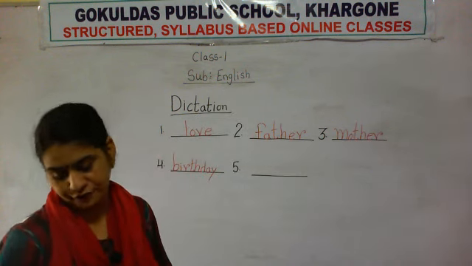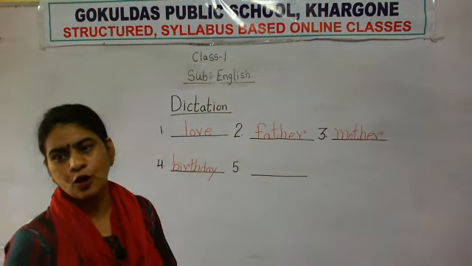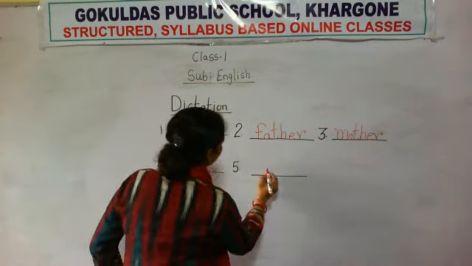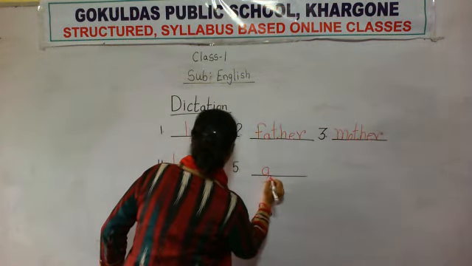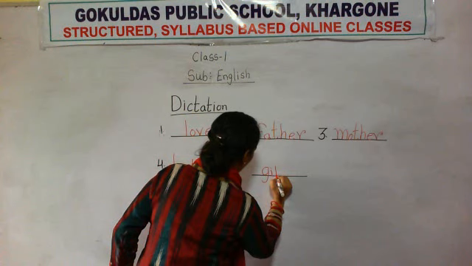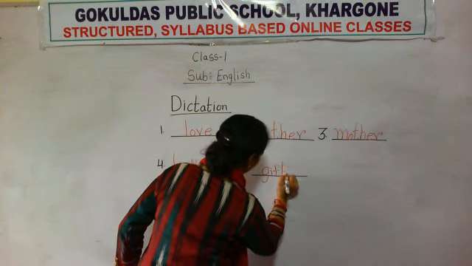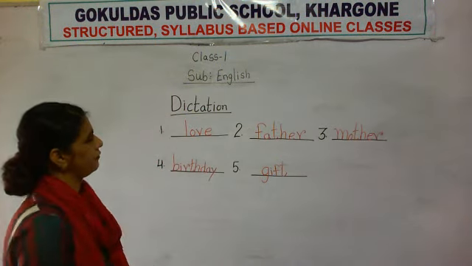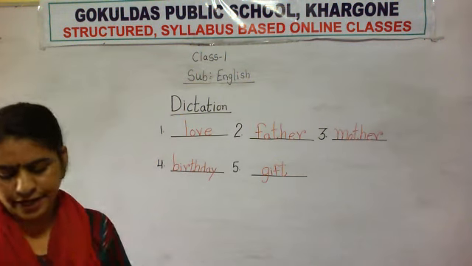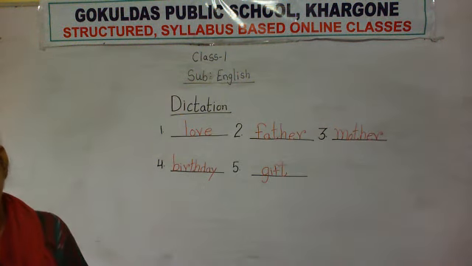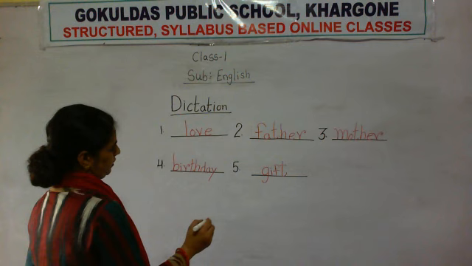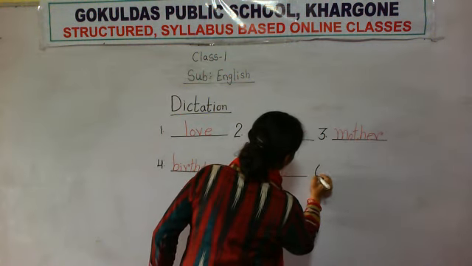Spelling of gift. On your birthday, you all get gifts. So spelling of gift. G-I-F-T. Gift. Okay. Now number 6.